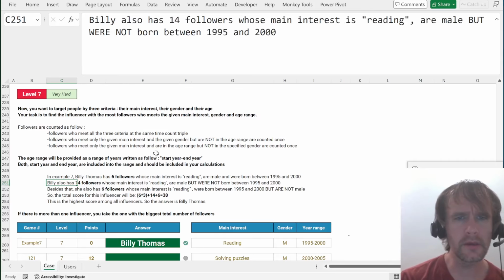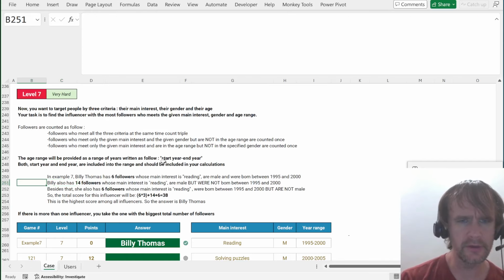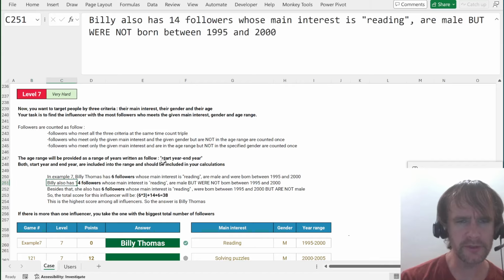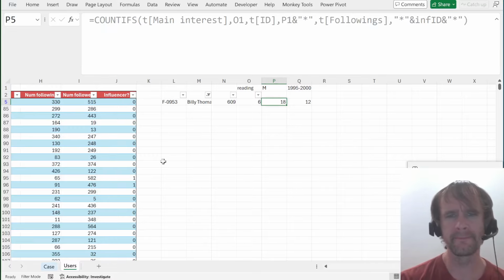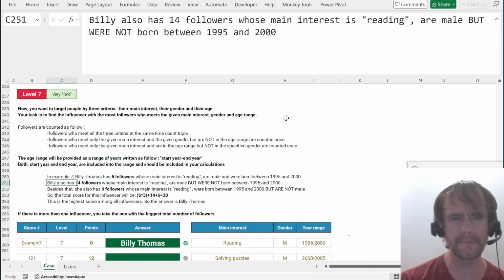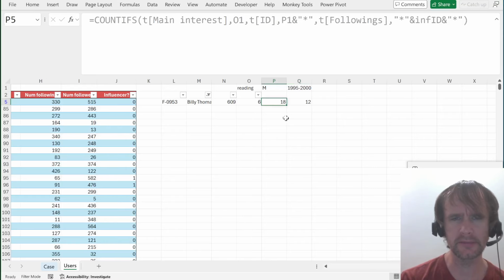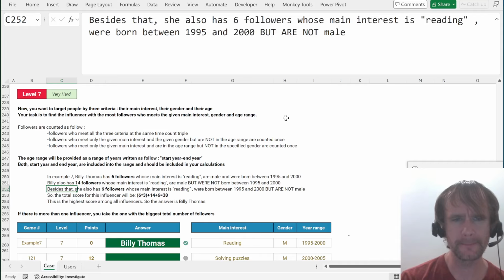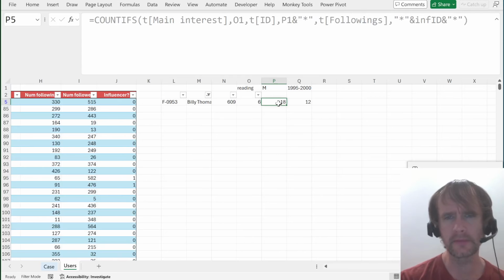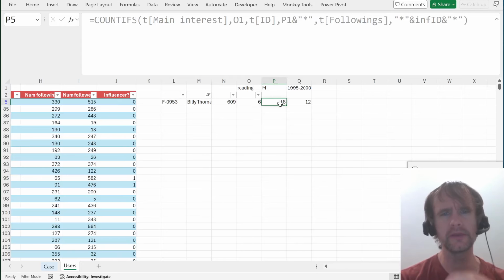I guess the first question is born between 1995 and 2000. Yes, 6 followers. Okay. 14 followers whose main interest is reading are male, but were not born between those dates. I'm getting 18 including those, so 12 not including them. And 6 followers. So the 6 I'm matching, but the 18 I'm not. So this should be 20, I guess.